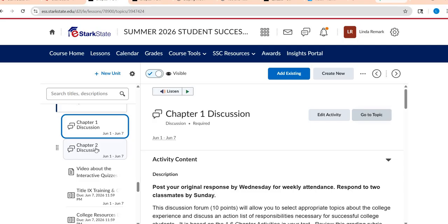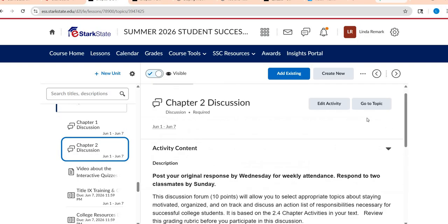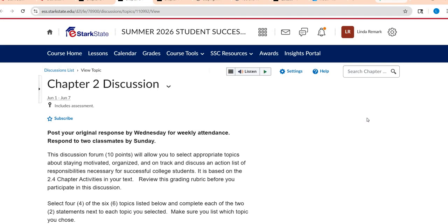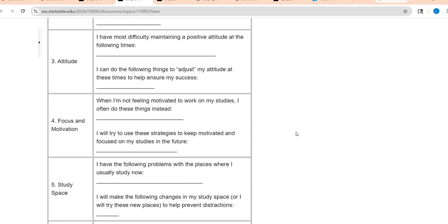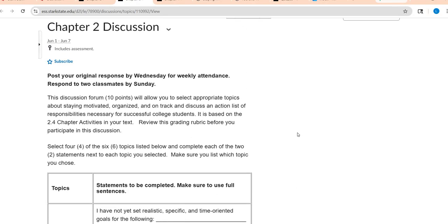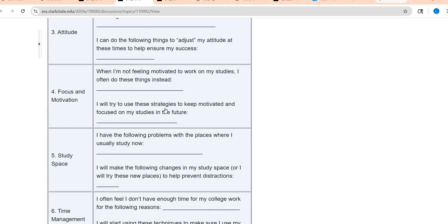The next one that you're going to do is the chapter 2 discussion. So we're going to go through the same process. It's right there, but then we're going to click go to topic. And here is the prompt here. Again, this is another by Wednesday. It looks very similar, only this time you only have 6 to choose from, and you are going to choose 4 of the 6. So again, let's say I want to do 1, 3, 5, and 6.